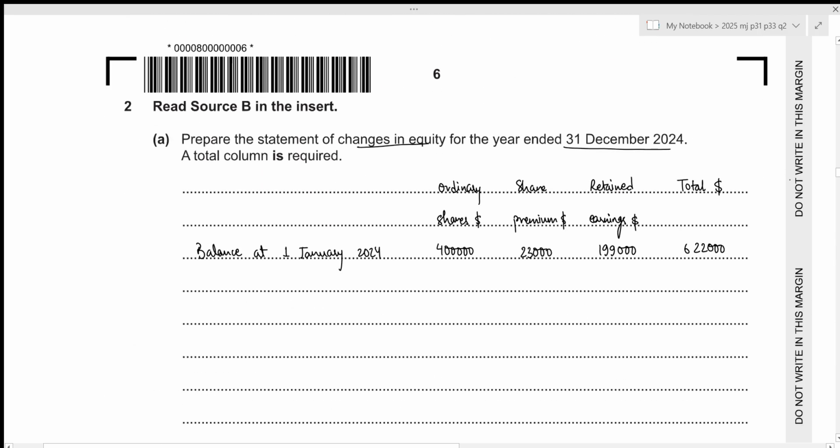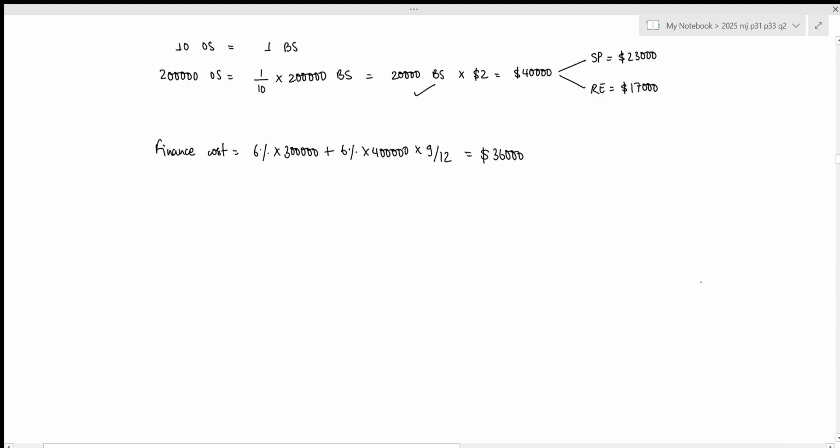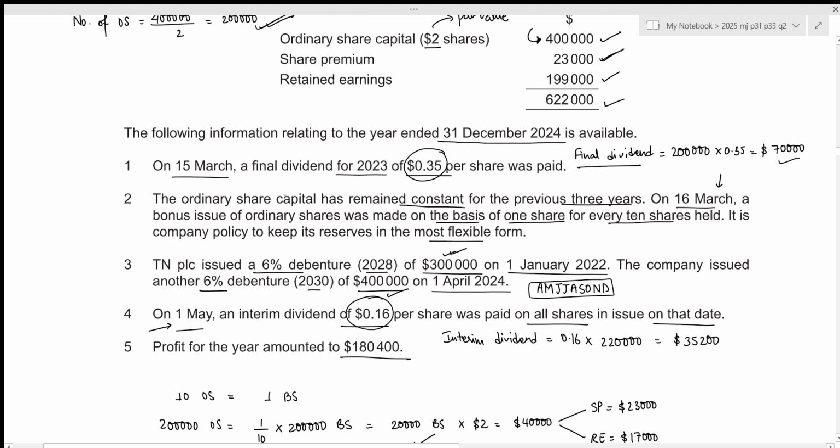The very first transaction was of the final dividend of 70,000. Let's write it down. So this is 2023 final dividend. Dividend will always be paid out of the retained earnings. So we need to subtract 70,000 from the retained earnings.